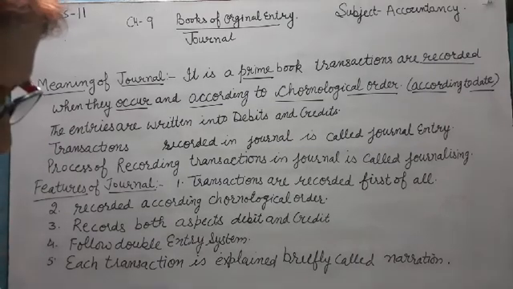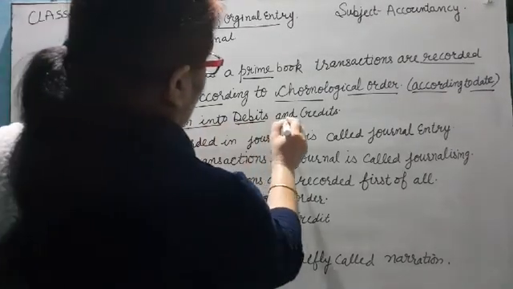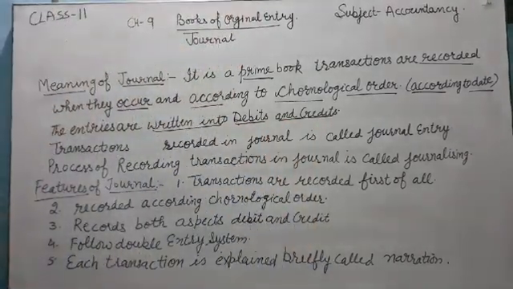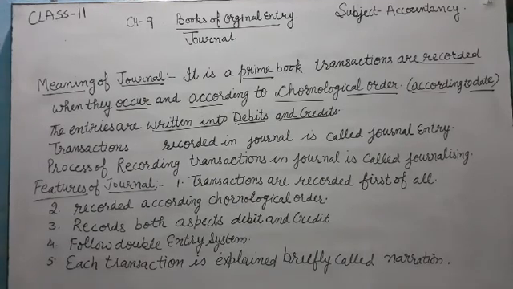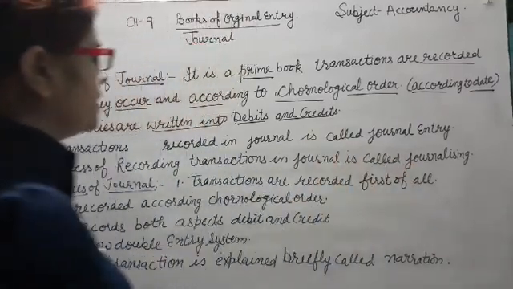And the entries which are written into the journal record both aspects, debits and credits. जो भी ट्रांजैक्शन, जो भी एंट्रीज इसमें रिकॉर्ड की जाती हैं, वो बताती हैं which account is debited and which account is credited.